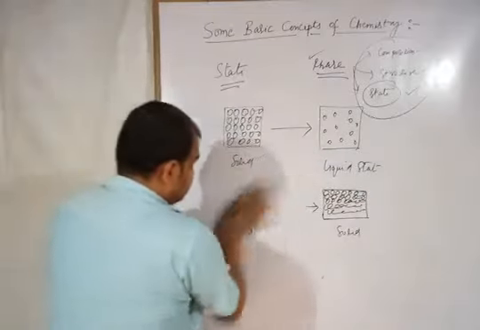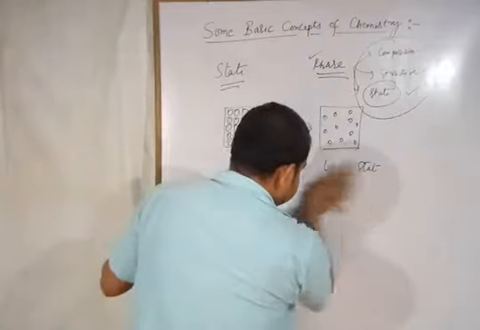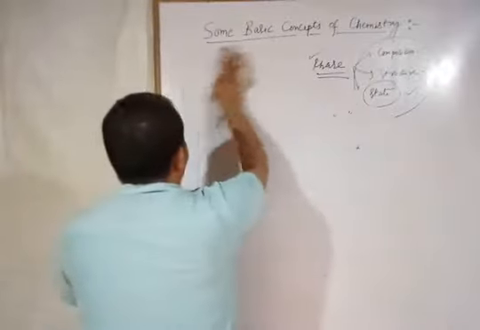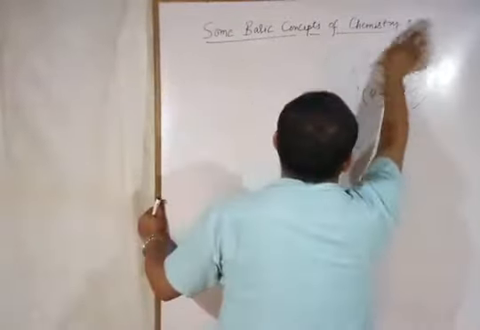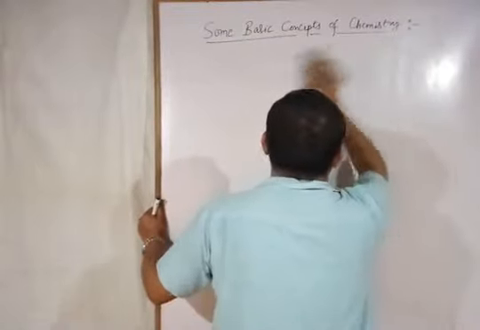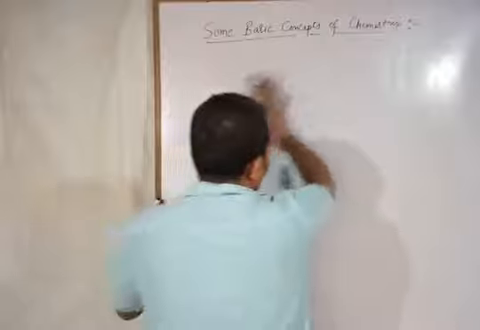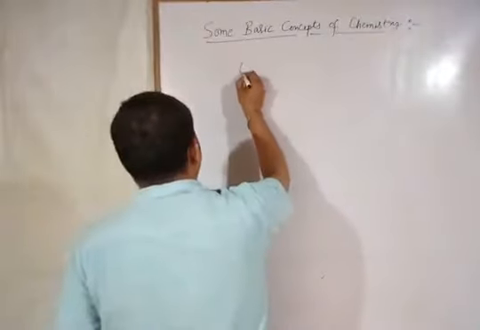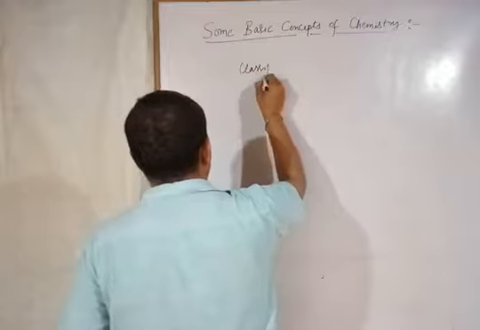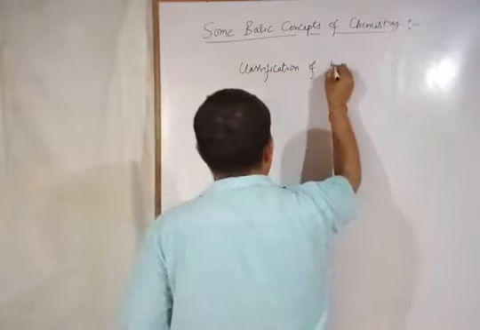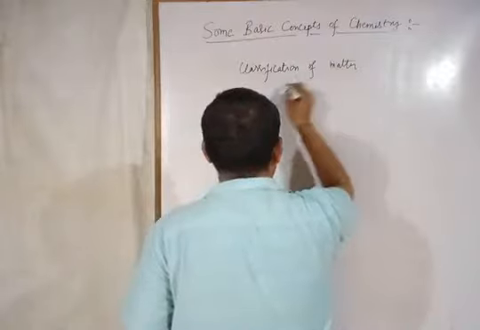I am talking about the next topic, classification of matter. How we are classifying the matter.